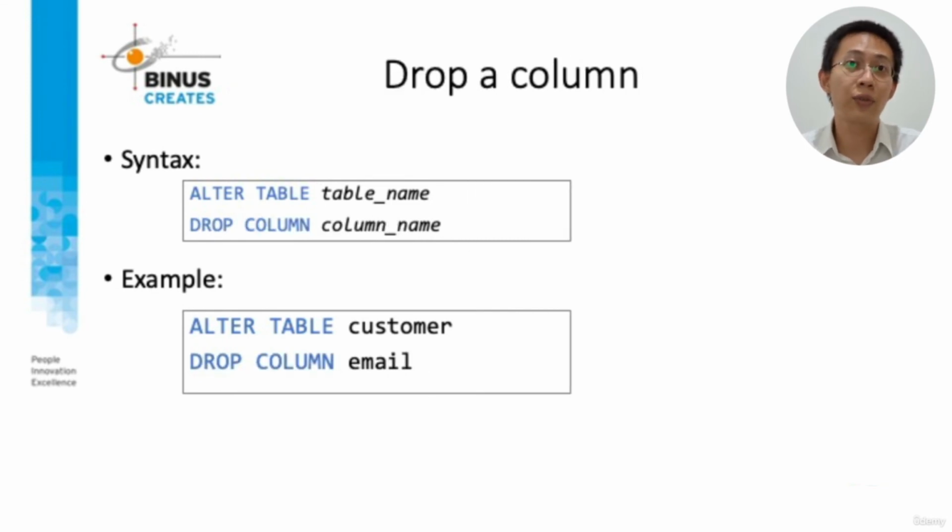Here's the syntax for dropping a column: ALTER TABLE clause, table name, DROP COLUMN clause, and the column name. Here's the example: ALTER TABLE customer, DROP COLUMN email.